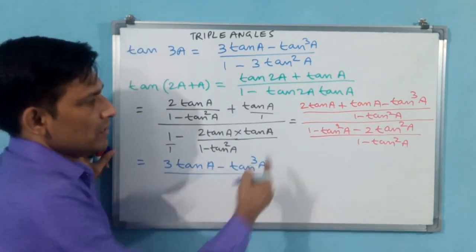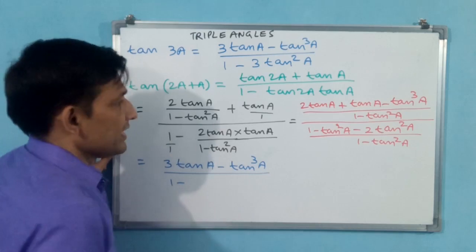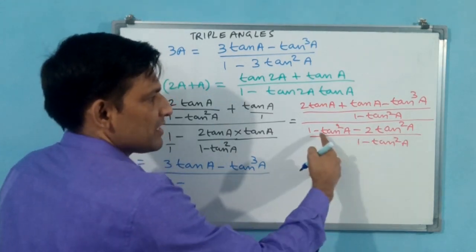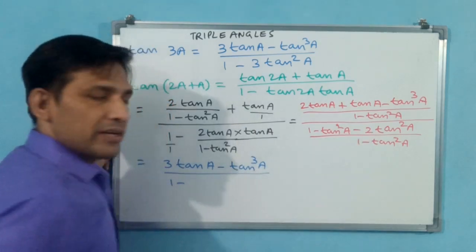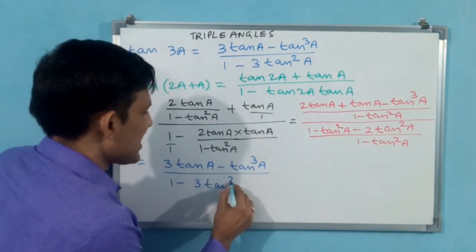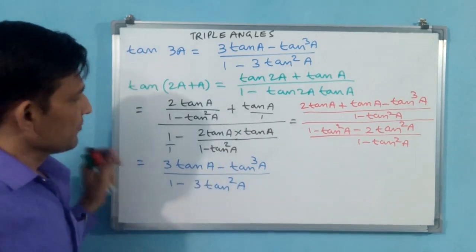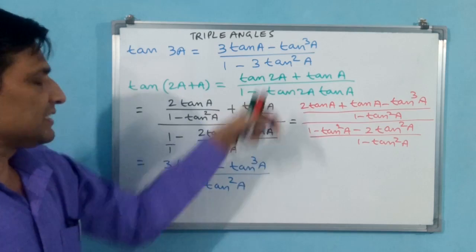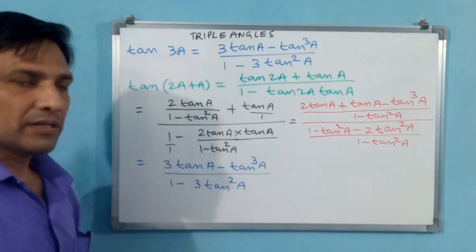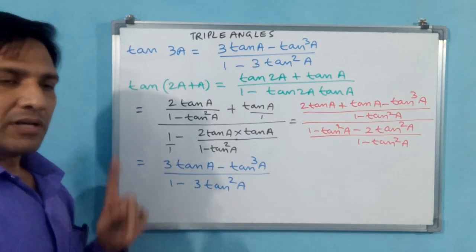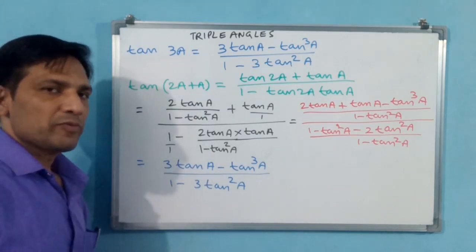Okay. Now you see 1 minus, tan square a, 2 tan square a. See minus tan square a, minus 2 tan square a, minus 3 tan square a. Okay. Is this the RHS you see? 3 tan a minus tan cube a by 1 minus 3 tan square a. Okay. Now we finished all triple angles also. Double angles we finished, triple angles also we finished.